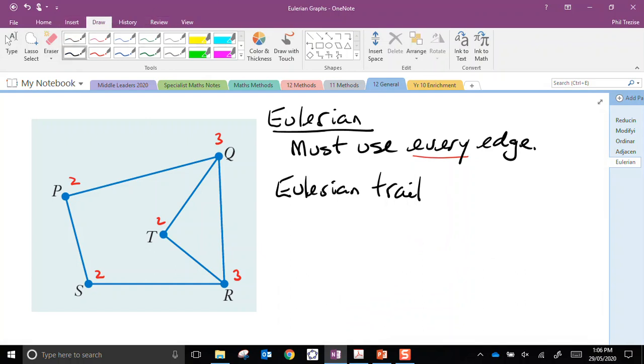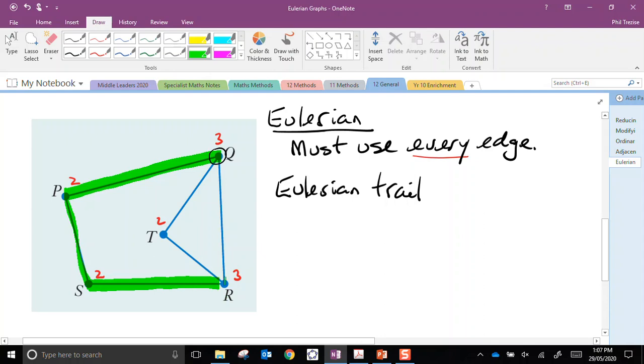And that's why it worked when I started here. I started at an odd degree vertex. Now, I don't even have to do the same path. I can come down to here. I want to finish at this one. So I'm going to go up there, across there, and then down here. And I've finished at the other odd degree vertex.